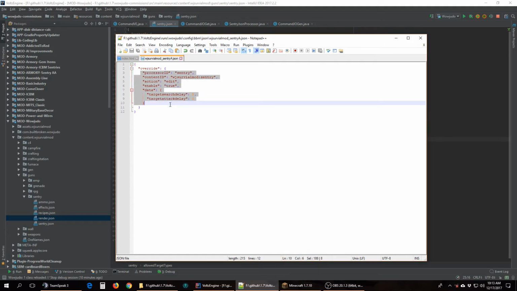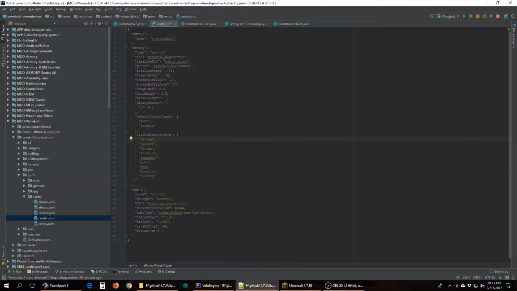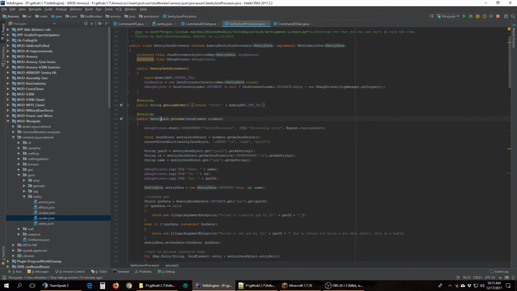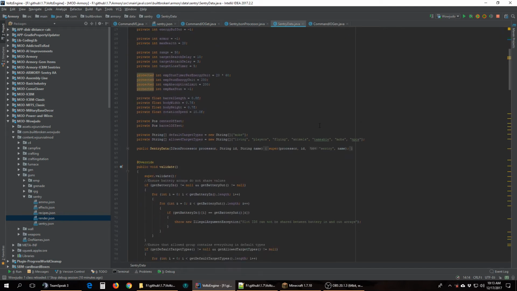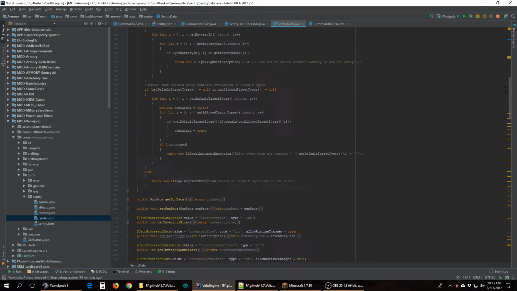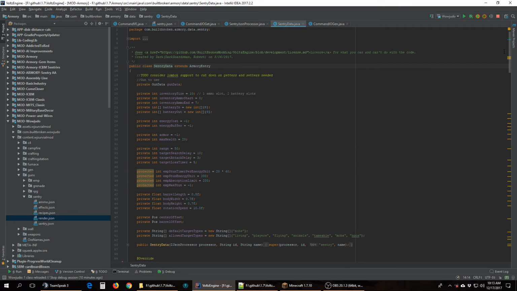So in this case, we've modified this to be a search time of 5 and an attack delay of 0. If we look at the original and go find the same values, this stuff isn't exactly organized in the most beautiful way. You will see, okay, so I haven't changed it in here, but we can go find the sentry class, which shouldn't be taking me too long to find. So this is the actual logic that deals with storage. It is a big class. I'm actually planning on cleaning it up. A lot of stuff. So the default search time, if we can find it.